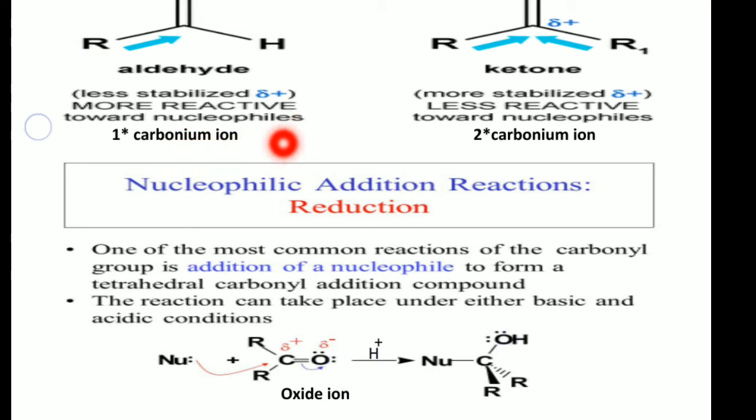In this way, nucleophilic addition can happen. This is the simple mechanism of a nucleophilic addition reaction. Firstly, the nucleophile attacks the carbonyl carbon and forms a bond. Finally, the positive portion of the reagent molecule adds to the oxide, that is O minus.